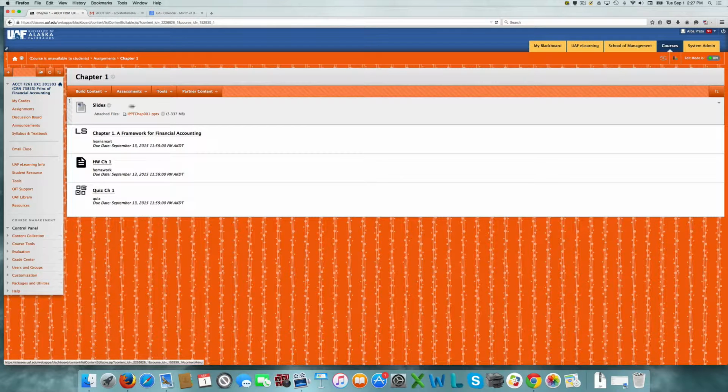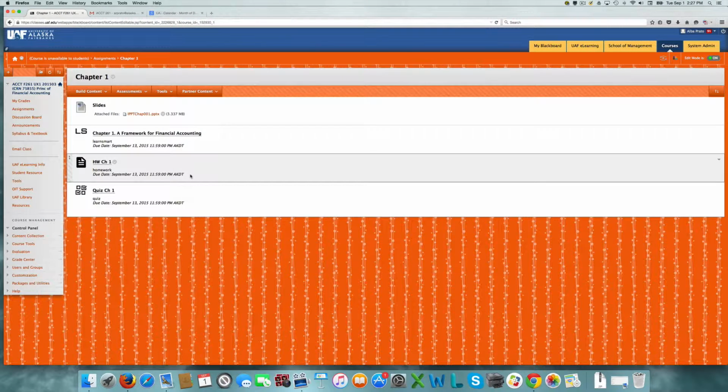and you'll find the PowerPoint slides for that chapter. You'll also find your Learn Smart homework and your textbook homework. Each of these is a component of your homework grade. Homework makes up 15% of your final grade in this class, and each of these is worth 7.5%. You'll also find your quizzes here. You have 2 attempts at your quizzes, and your quizzes make up another 15% of your total grade. Notice that each of the assignments has a due date, and that there are no late assignments accepted.